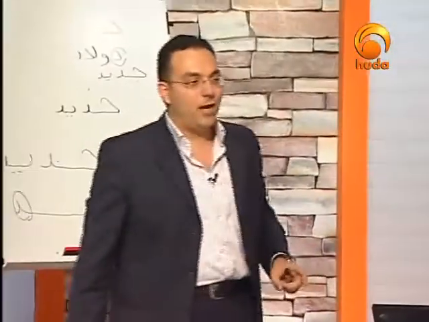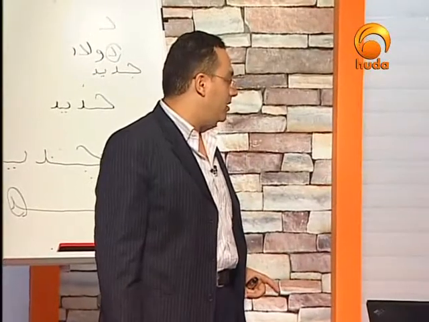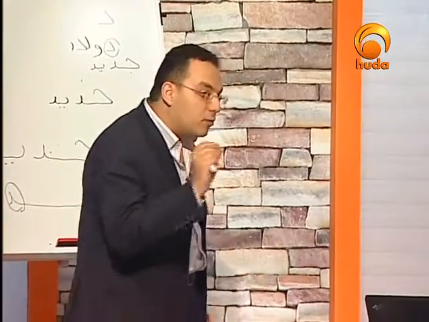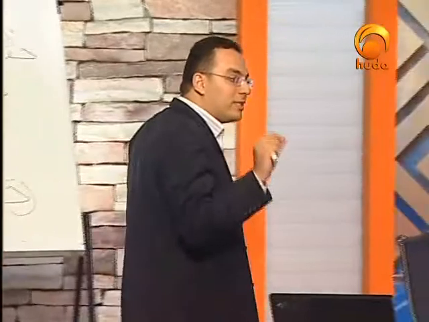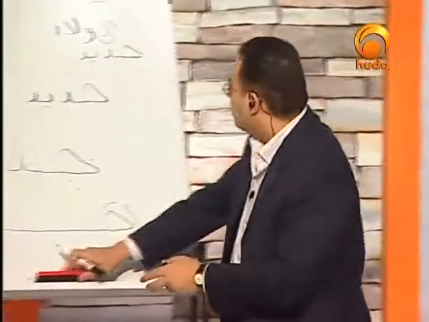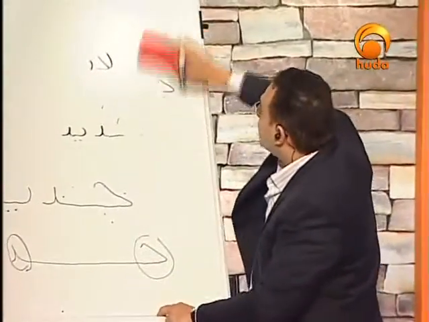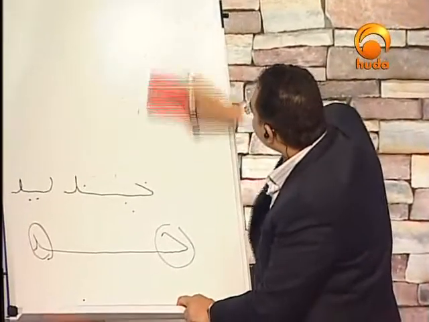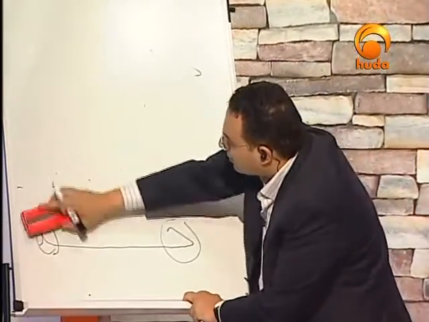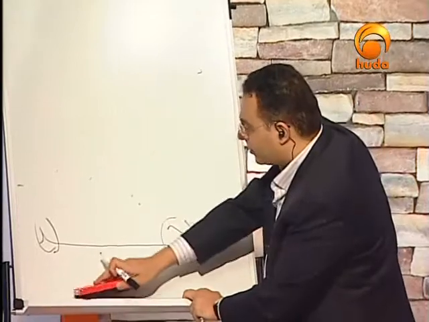Now, this is when it comes in the final position. So I think the word jadid could probably be a clear example for dal when it comes in the middle position and also in the final position, because we have two dals here. Another example here is warda. Let me just write it once again. This is another example for dal when it comes in the medial position. And here it is. Can you see that?